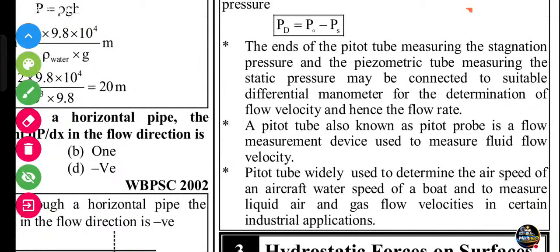The end of the pitot tube measuring the stagnation pressure and the piezometric tube measuring the static pressure may be connected to a differential manometer for the determination of the flow velocity and hence the flow rate. The pitot tube, also known as the pitot probe, is a flow measurement device used to measure fluid flow velocity. Pitot tubes are widely used to determine the airspeed of an aircraft, the water speed of a boat, and to measure liquid, air and gas flow velocity in certain industrial applications.